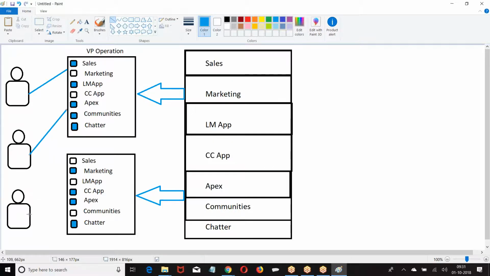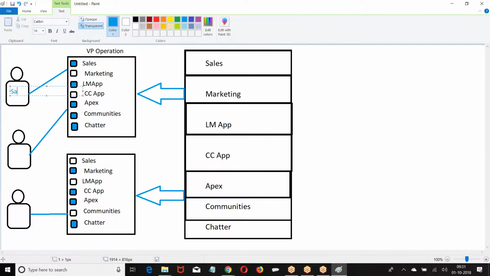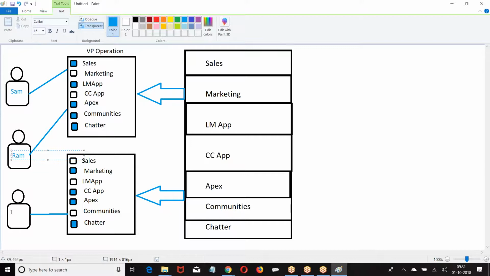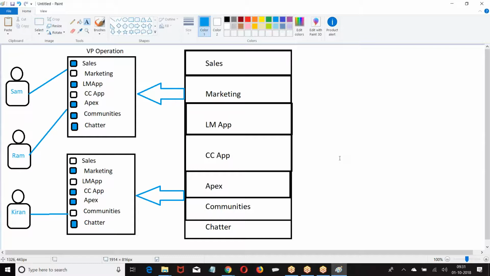This profile is given to this people. Now, if I want to give this profile to these two people, both of them have to purchase which license? Salesforce. If anybody purchases Salesforce license and comes, I can give any one of the profile designed for Salesforce license. Profiles are designed well in advance. Now, how the profiles are created? If anybody comes to me by purchasing a Salesforce license, I have to give these profiles. So every profile is designed for a particular license.